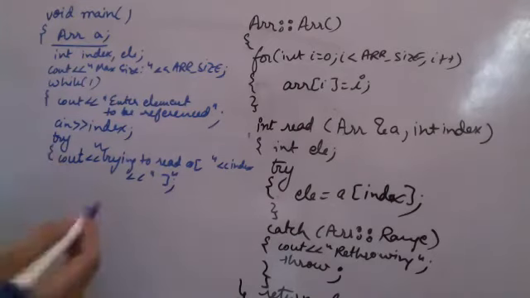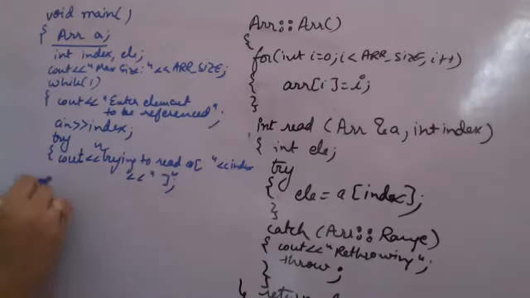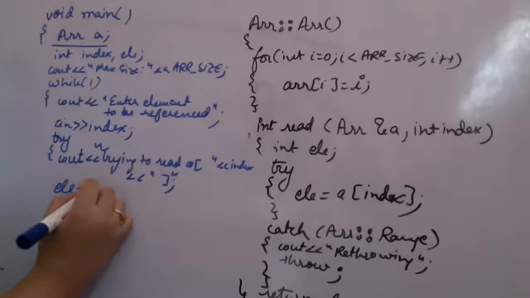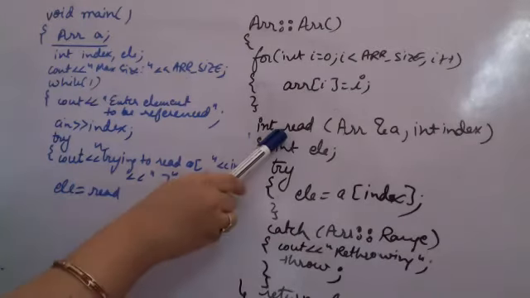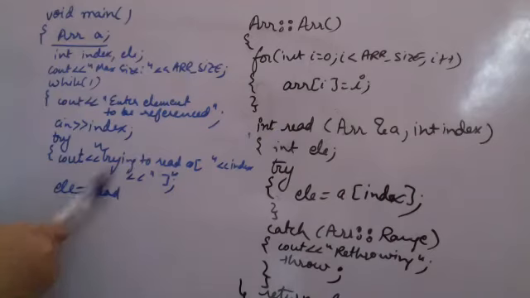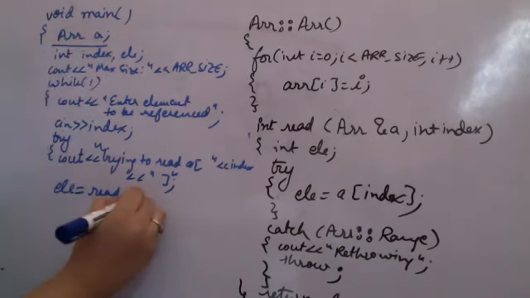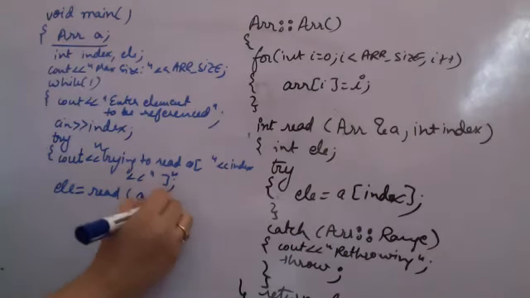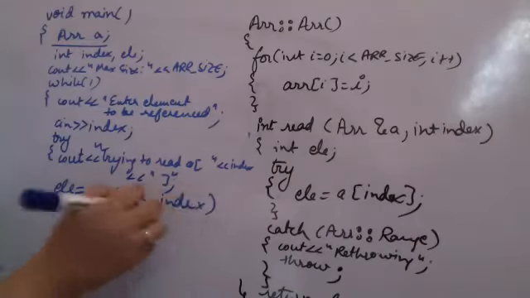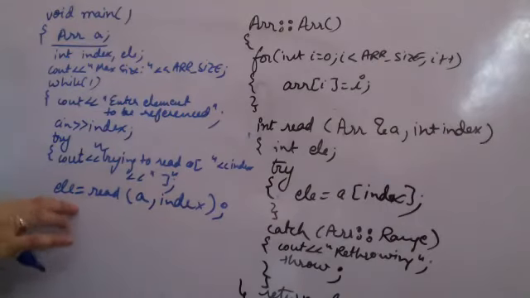So when you are trying to read this, you are simply now saying that element is equal to read. This read function is not a part of the class, so you are calling this read. There are two parameters. One is the object of class, which is a यहाँ पे. Another is the index जो आपको read करना है. तो अगर out of bounds नहीं है तो element read हो जाएगा, वरना exception would be called.